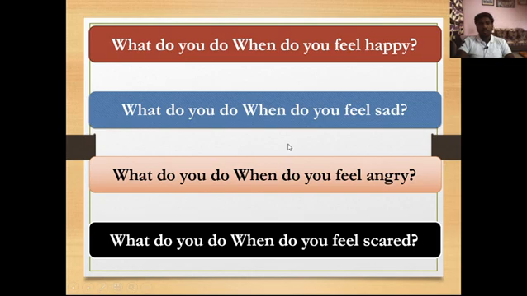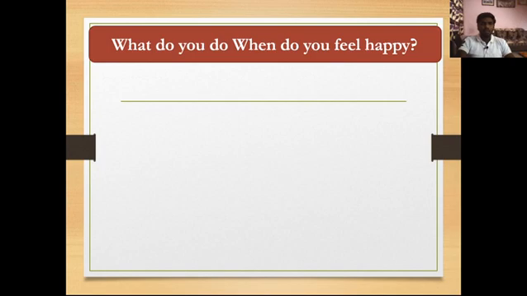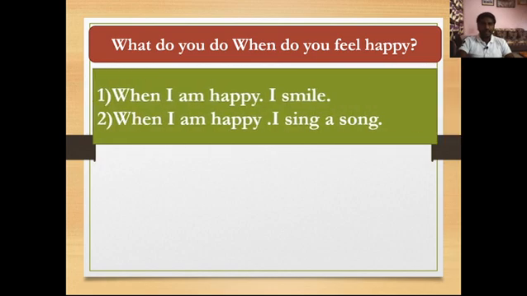Okay, how to write all these questions' answers? Let's see. The first question: what do you do when you feel happy? So when you become happy, what do you do in that situation? Let's see. When I am happy, I smile. When I feel happy or when I am happy, I smile, I dance, I sing.